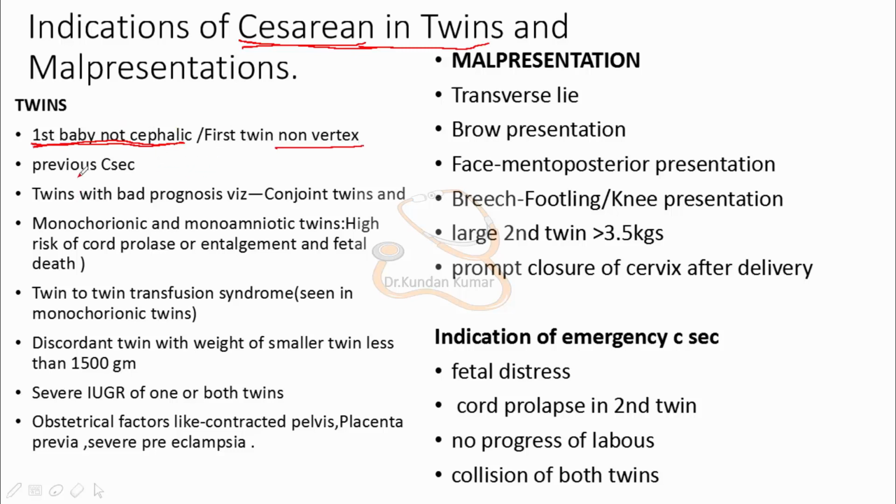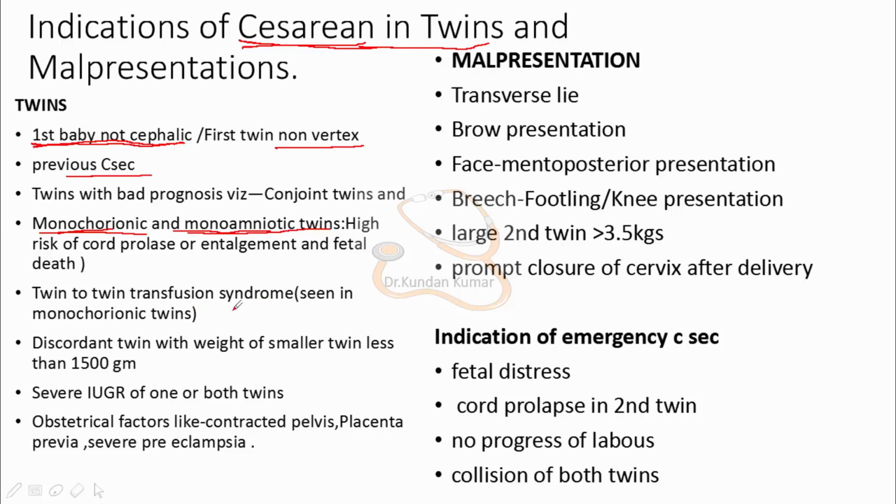If there is a history of previous cesarean section, then also we do cesarean section in the next pregnancy. Twins with a bad prognosis, that is conjoined twins, and monochorionic, monoamniotic twins, we do cesarean section. Why? Because there is a high risk of cord prolapse or entanglement, and that could lead to fetal death. Twin transfusion syndrome, we also do cesarean section.